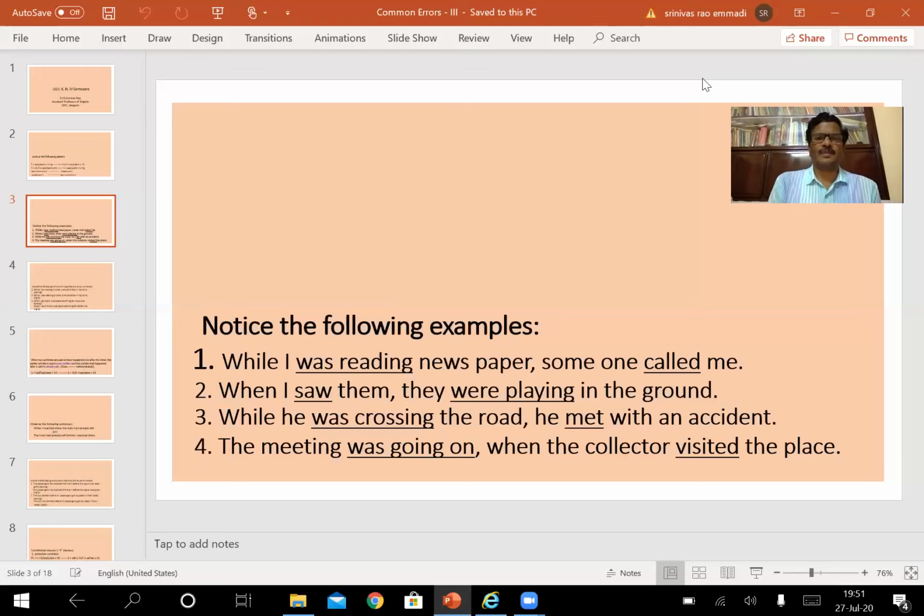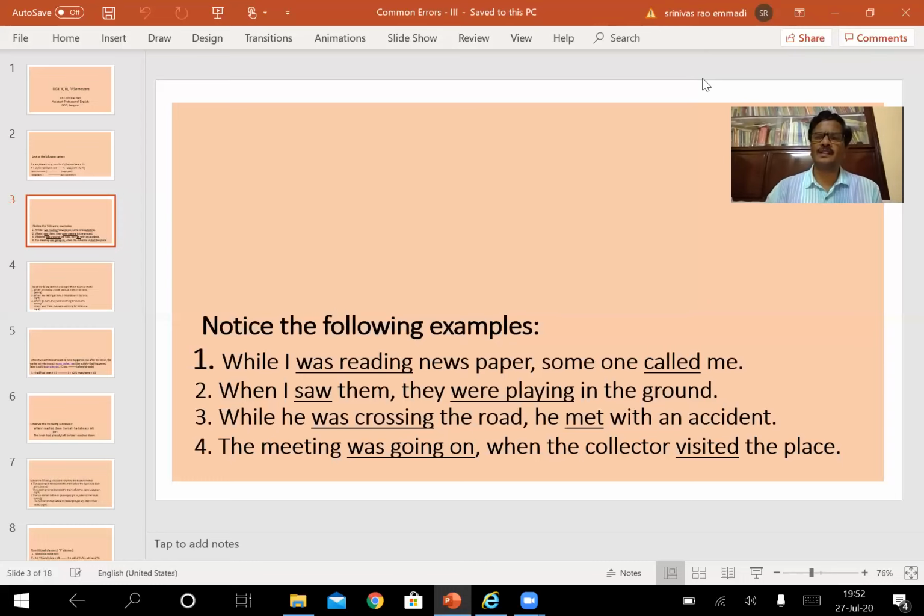Look at another example. The meeting was going on when the collector visited the place. What was going on when the collector visited that place? The activity that was going on was the meeting. Meeting was going on. What was happening when the collector visited the place? What were you doing when you went there? What were they doing when you went there? We can ask like that, because when you reached that place, what activity was going on?